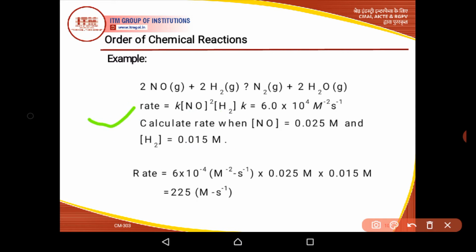So we will put the values of these concentrations into this rate. So rate equal to K, the value of K is also given, that is 6 into 10 to the power minus 4 meter to the power minus 2 per second.